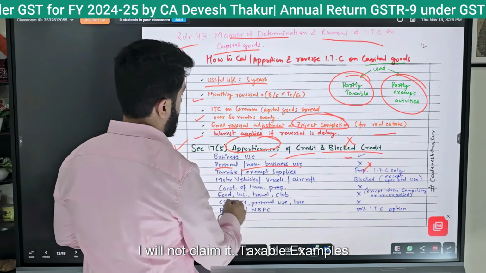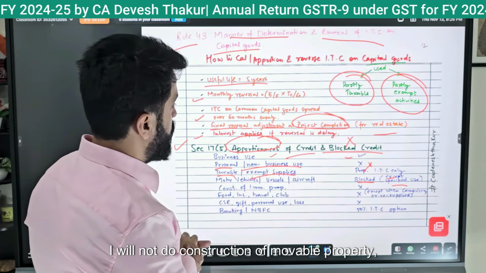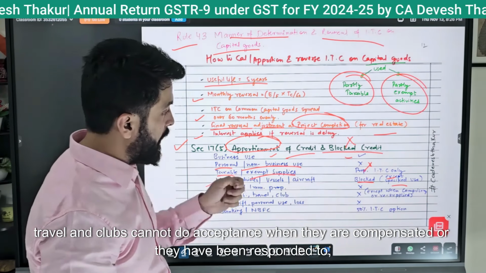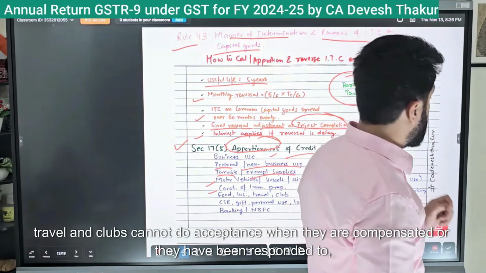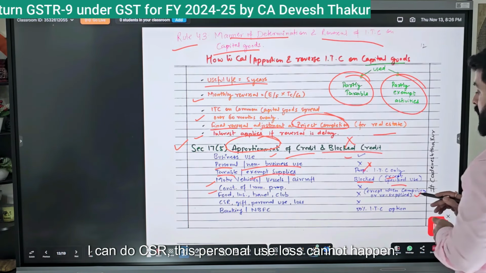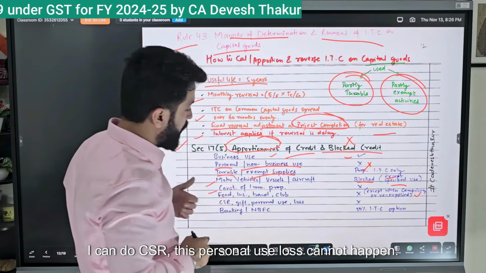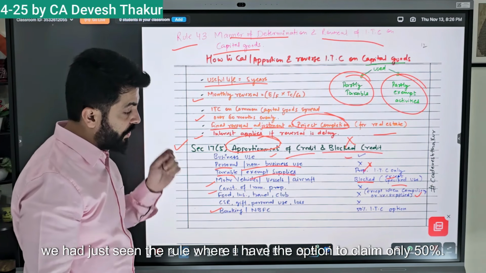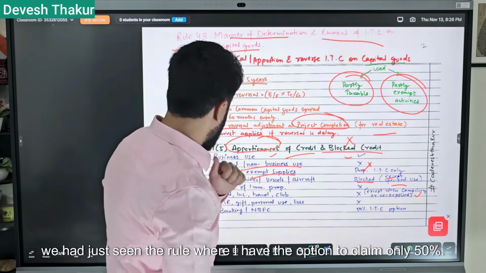Blocked credit examples: I will not claim construction of immovable property. Food, insurance, travel and clubs cannot be claimed unless they are compensated or made mandatory. CSR and personal use loss cannot be claimed. In the banking case, we just saw the rule where I have the option to claim only 50%.